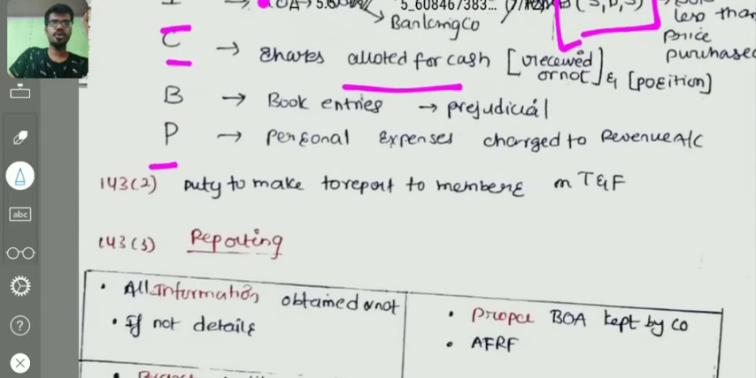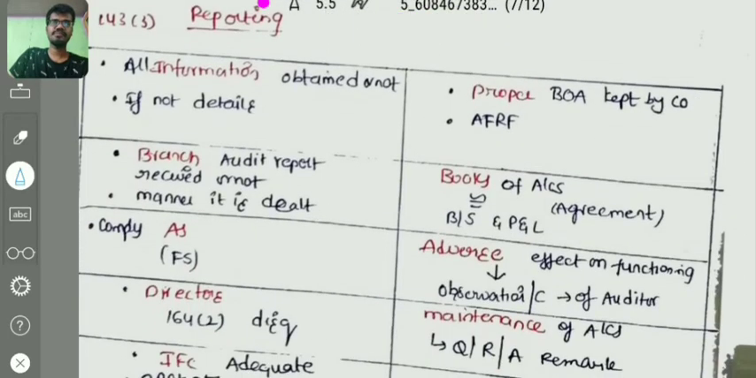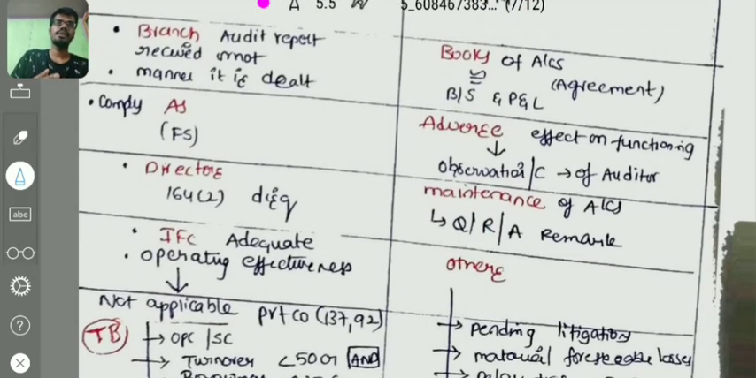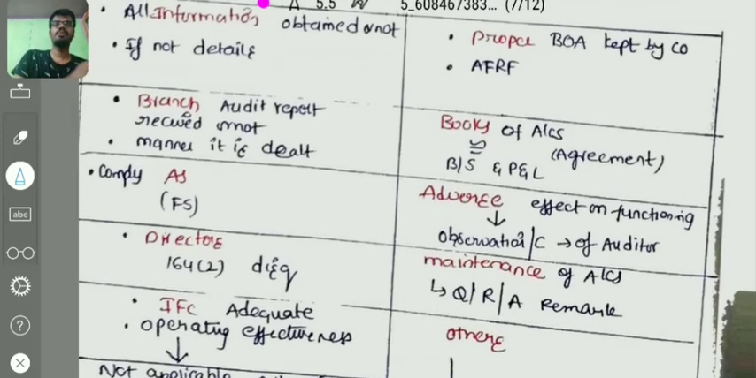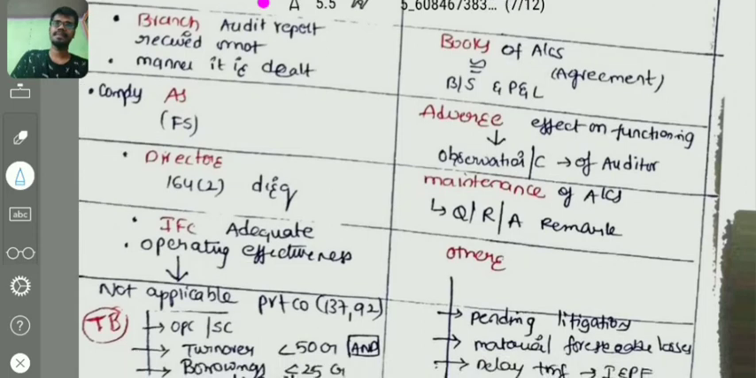And next we are going to do 143 subsection 3. That is a reporting point. Duty to report. There will be some points we'll discuss here. First point, we'll just remember: information proper, branch, books, AS, adverse, directors, maintenance, IFC, others. What is it? Information proper, branch, books, AS, adverse, directors, maintenance, IFC, others. Right? We'll discuss one by one.